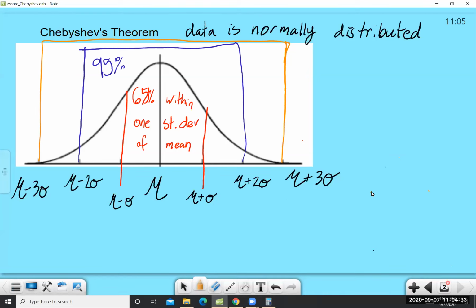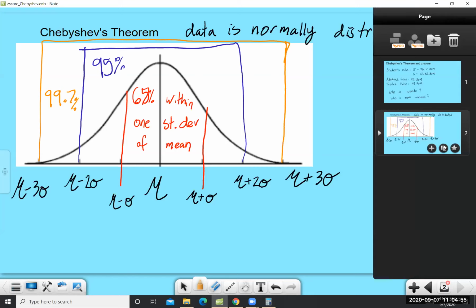So this is how important it is that something is normally distributed and how well standard deviation works. That within 3 standard deviations of the mean, we literally have, pardon me, 99.7% of the data. So that's kind of incredible.